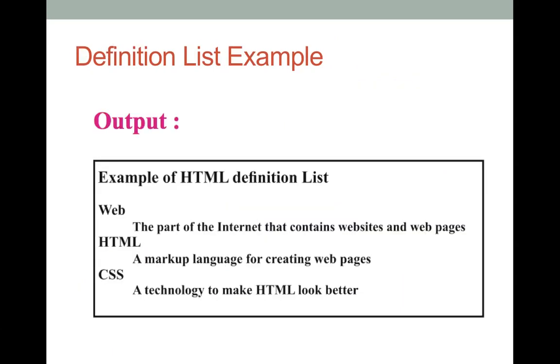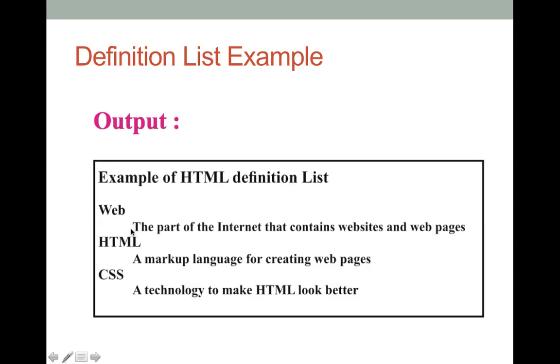So the output of your definition list will look something like this. Here the terms that are being used are web, HTML and CSS. These are the terms, the words that you want to define. Beyond this, we have given the definition.